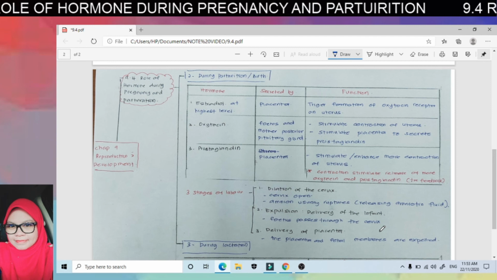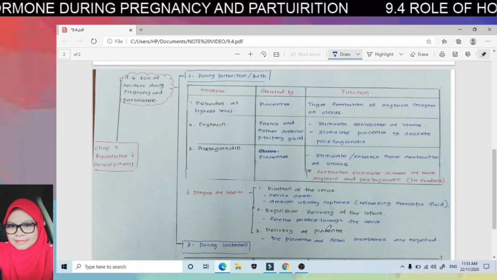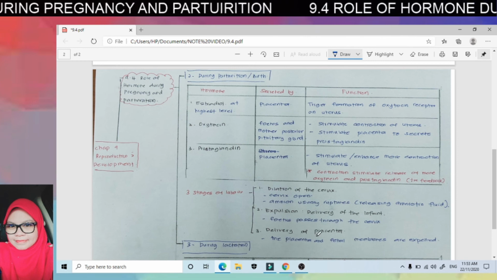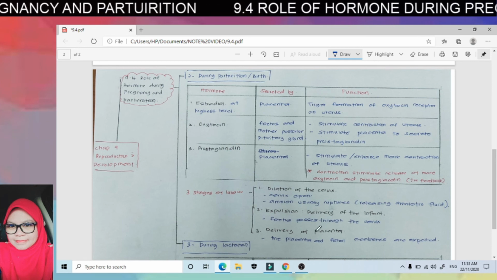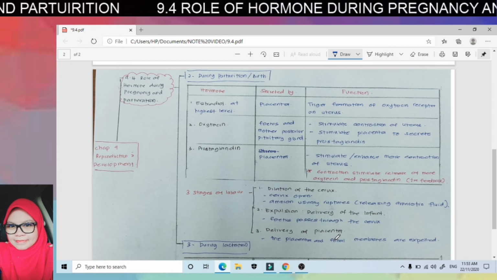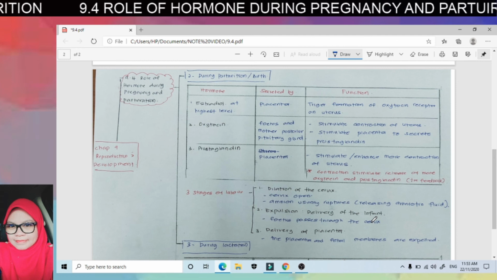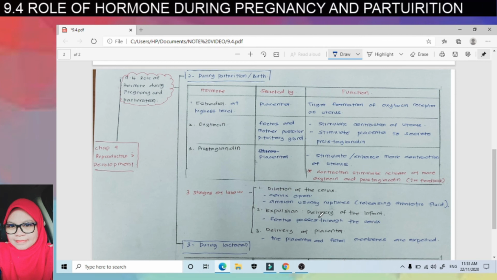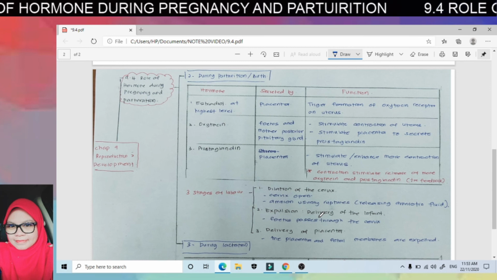Kemudian selepas baby dah keluar, the third one is delivery of placenta. Maksudnya placenta pula yang akan expel, akan keluar. So placenta ini bila dia keluar, orang kita panggil dia sebagai uri. Uri ni kalau orang kita sebenarnya dia akan disempurnakan, dicuci dan ditanam.